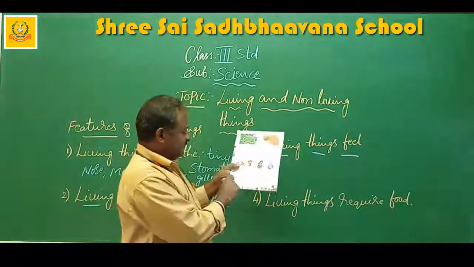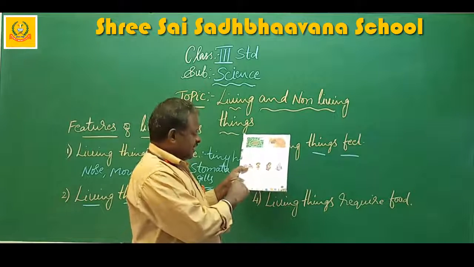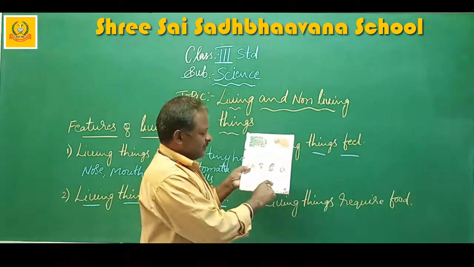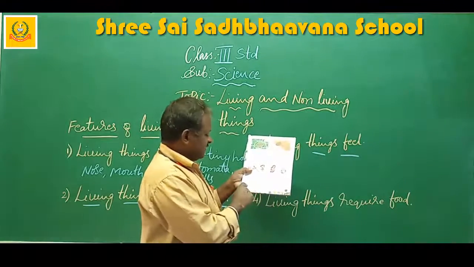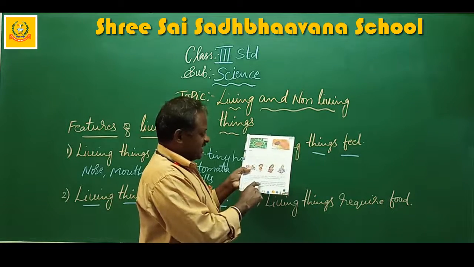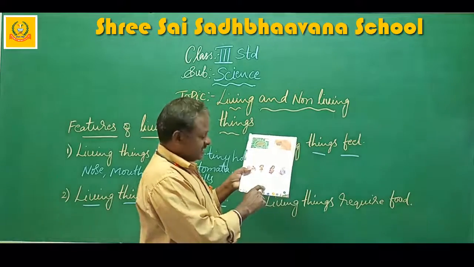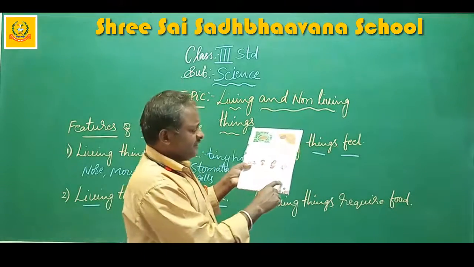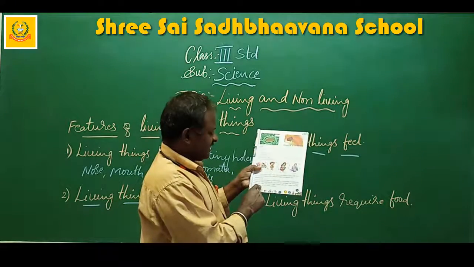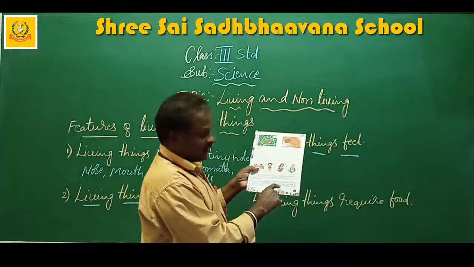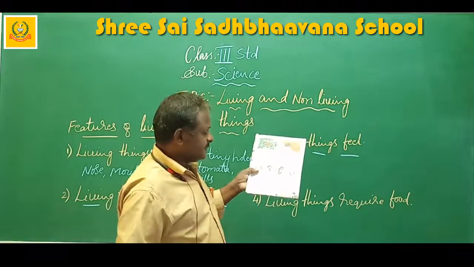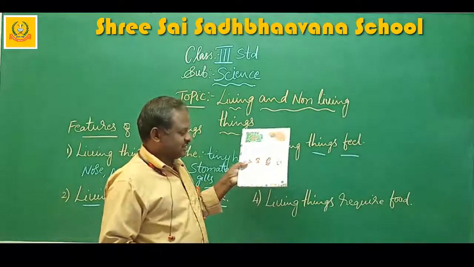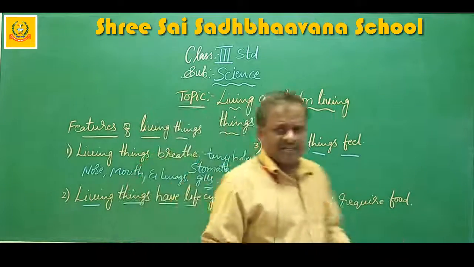Once again, I will read. Living things feel. All living things feel and respond to the environment. Human beings and animals feel through their sense organs like eyes, ears, nose, skin, and tongue. We remove our hands quickly when a hot object comes in contact with them. Animals and birds migrate due to change in climatic conditions. So, what is this feeling?